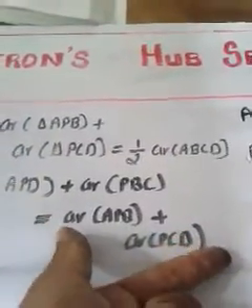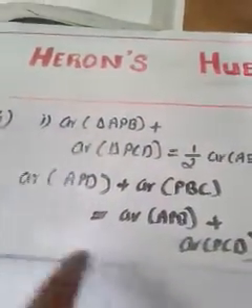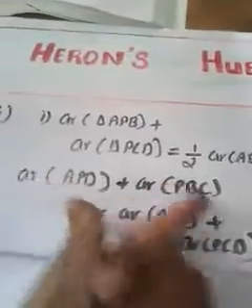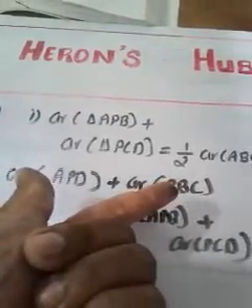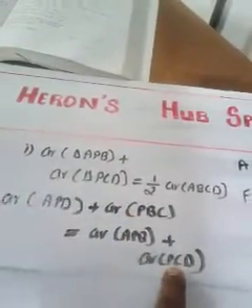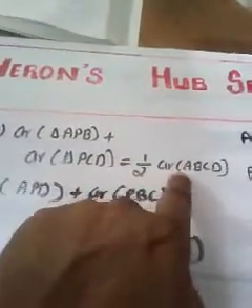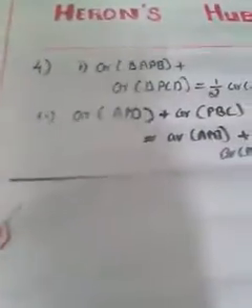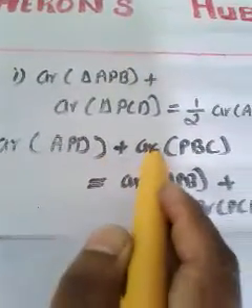That is the right side we already proved. So the right side is already simplified. Now I am going to think about what is area of APD plus area of PBC.